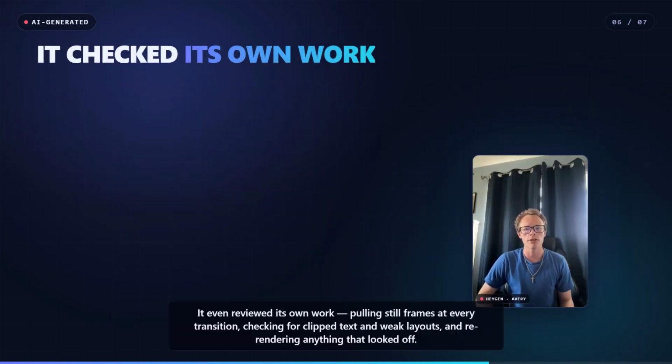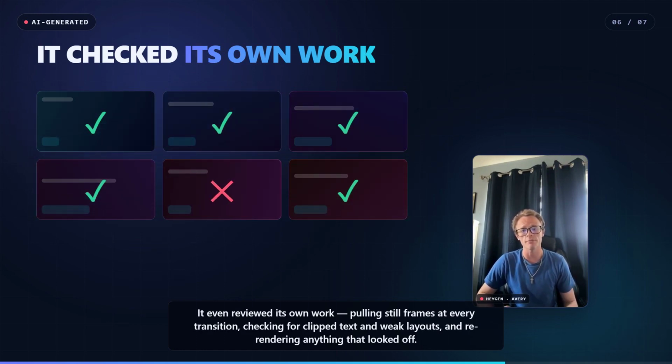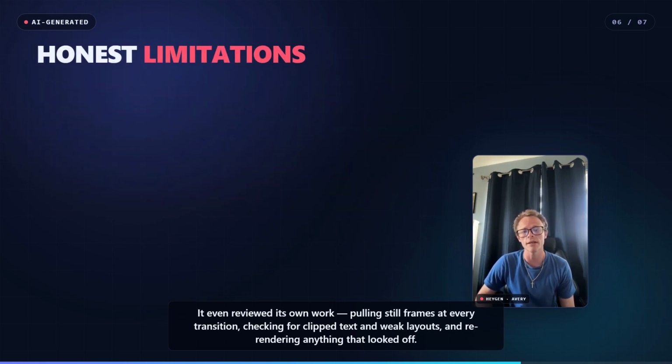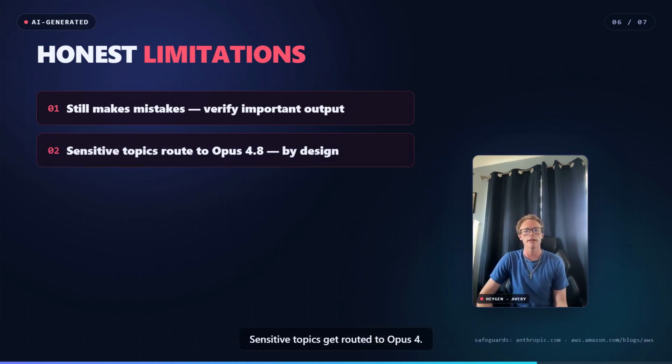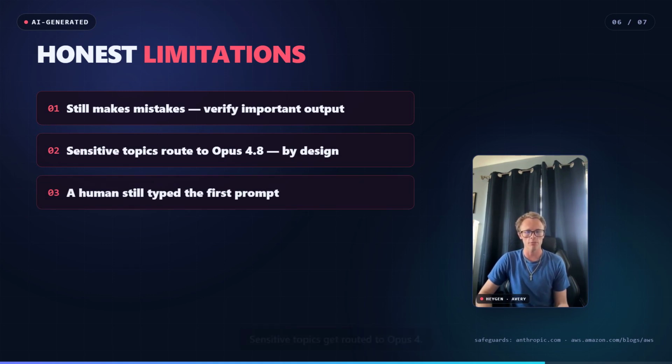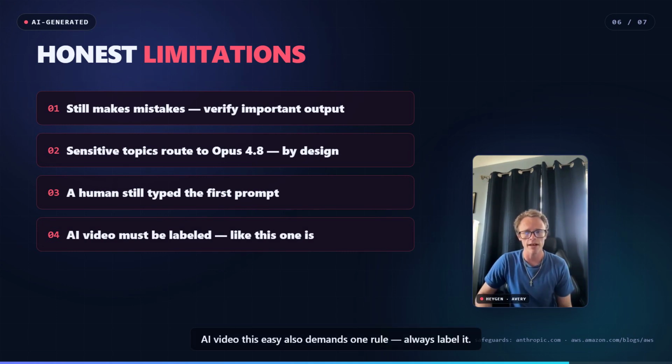It even reviewed its own work, pulling still frames at every transition, checking for clipped text and weak layouts, and re-rendering anything that looked off. But let's be honest, Fable 5 still makes mistakes. Sensitive topics get routed to Opus 4.8 by design, and a human still typed the first prompt. AI video this easy also demands one rule: always label it, like this.